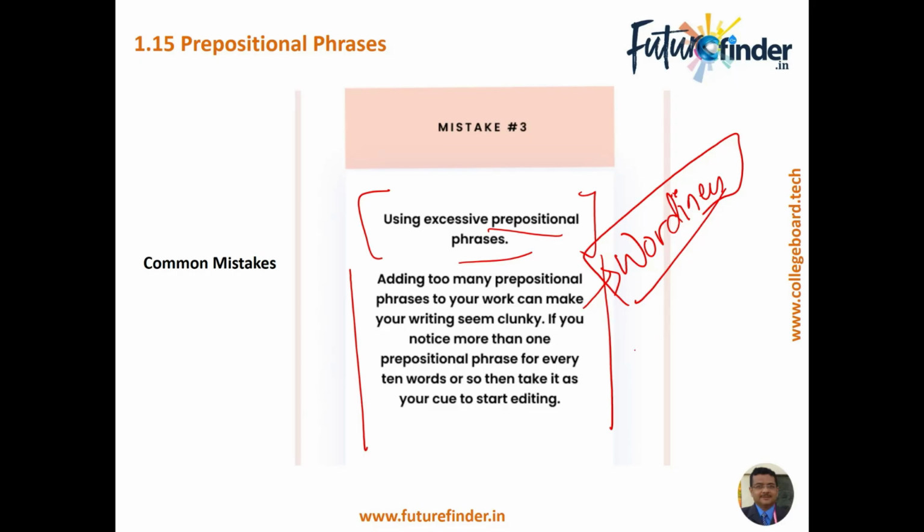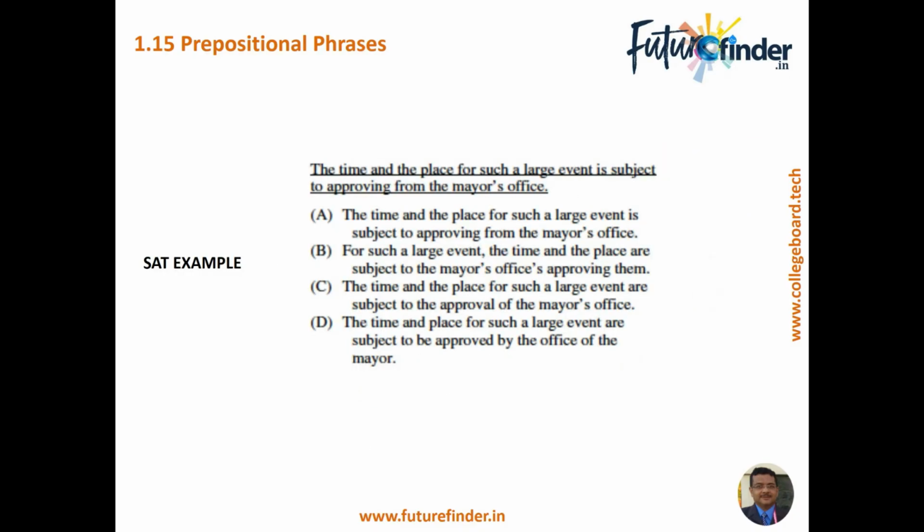As it is in a sentence, you can actually omit the prepositional phrase, yet the sentence should stand on its own. So the fewer the prepositions and prepositional phrases in a sentence, the better SAT would treat it. So in order to avoid wordiness, right, you have to use prepositions minimalistically.